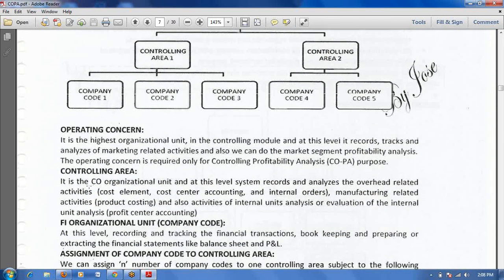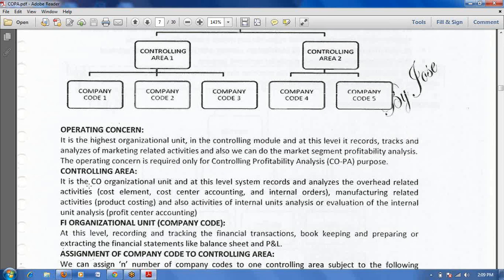Okay, here you can see operating concern. It is the highest organization unit in the entire SAP. At this level we can track and analyze marketing related activities, and we can also do market segment profitability analysis. That means whenever you sell the material to the customer, that time only you can see the profitability. Market segment wise profitability analysis is possible operating concern wise.